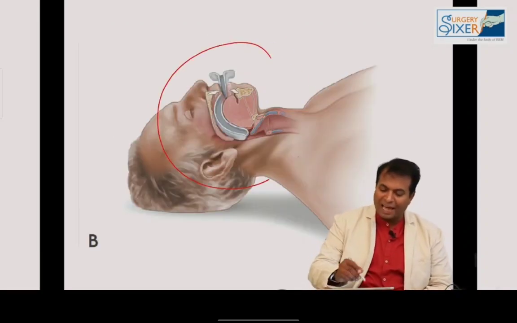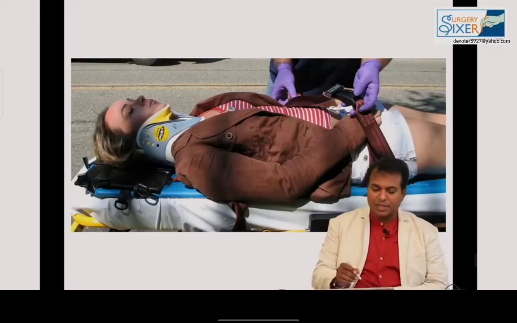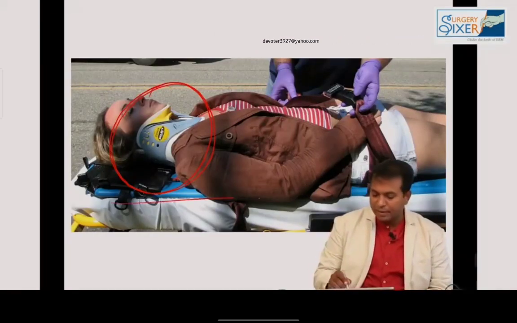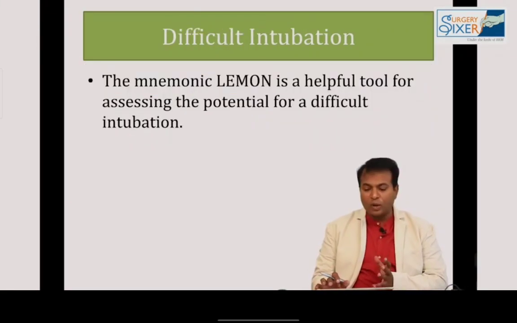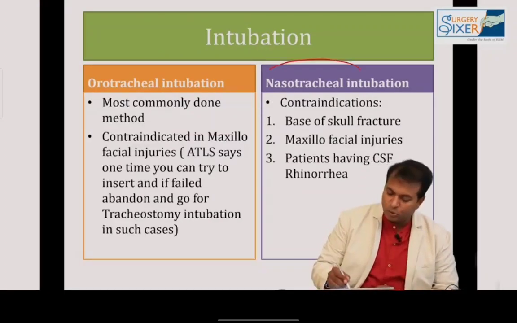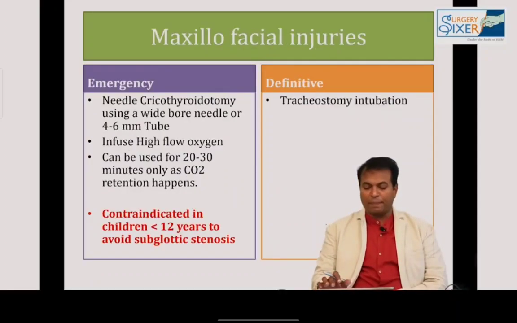And this is the dual airway. All the images are taken from the ATLS edition. You can see the dual airway. And this is the hard cervical collar. And this is a hard board on which you shift the patient in trauma. Okay, so I told you when you intubate, intubation is orotracheal and nasotracheal. Nasotracheal intubation is contraindicated for base of skull fracture, maxillofacial injuries, and patients having CSF rhinorrhea. Okay, so these points I discussed.